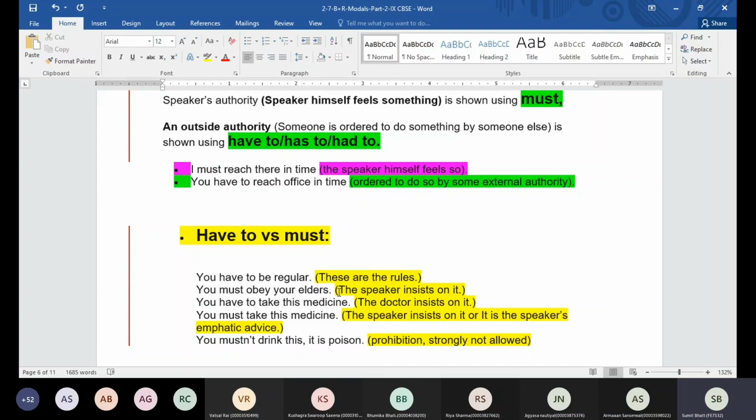You must take this medicine. When you say you must take this medicine, that means the speaker, the one who is making this sentence, he is the one telling it. The speaker insists on it, or it is the speaker's emphatic advice. Now, must not is there when we say that something is strongly not allowed. Like you must not drink this, it is poison. So that means this is strongly not allowed, or prohibition is there. In that case also we can use must not.